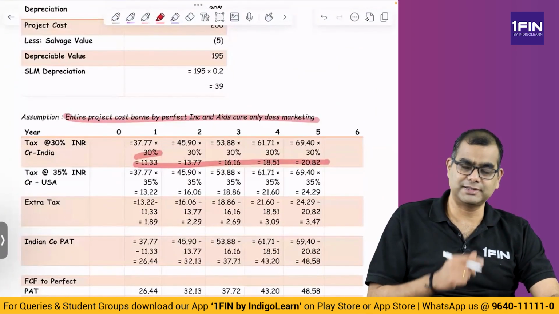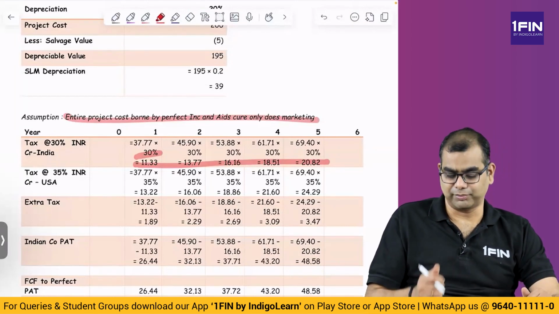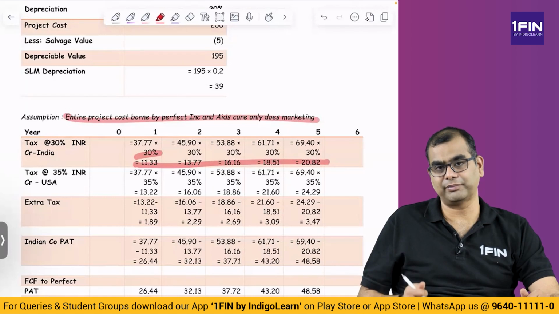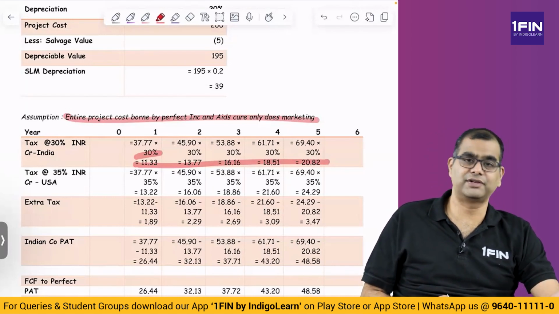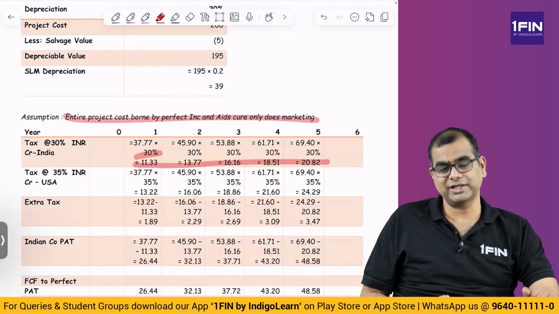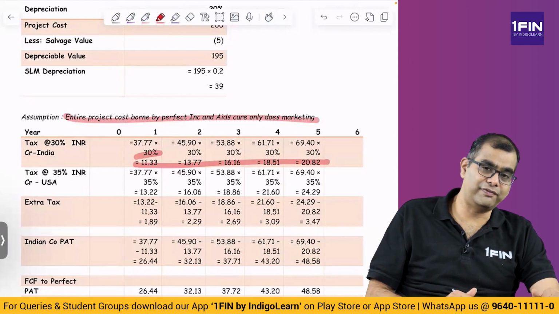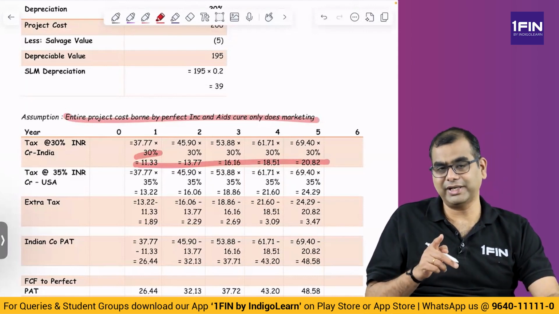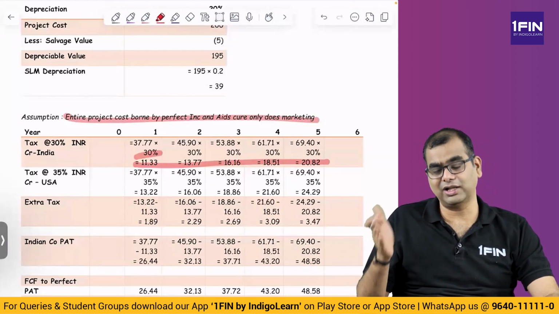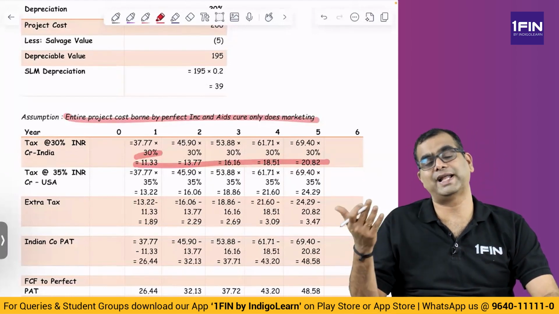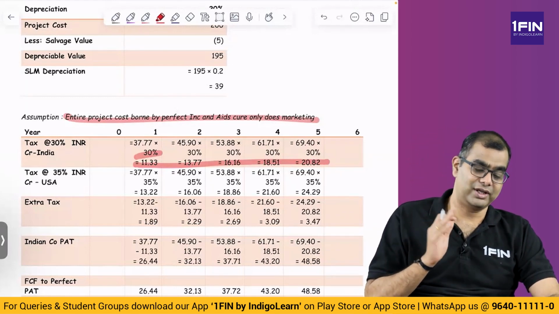The second assumption you have to make is, as far as the US is concerned, you are going to remit the money. You have some PBT, there is a tax, then PAT. From PAT some portion of it is remitted. And they also said 50% remitted this year, 50% remitted next year. Now the question is, Indian tax is very clear on Indian profits, but US tax is on the profit or on the remittance. If it is on the remittance, then you get half remittance this year, then half remittance next year. On whatever you receive, on that only you pay tax, and that tax is also paid in the year after. Or is it on the actual profit? That clarity is not there.